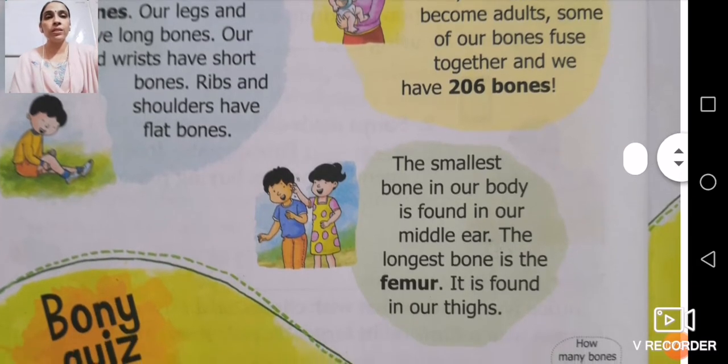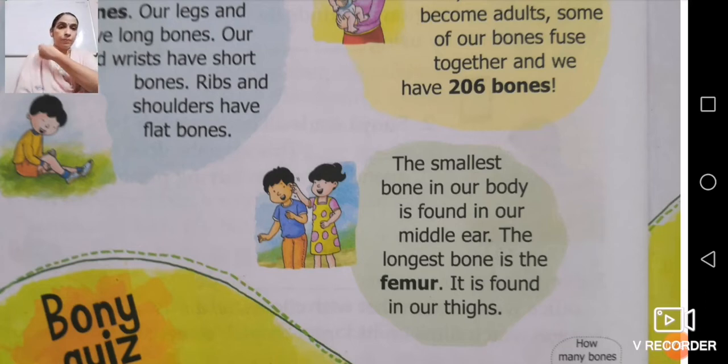Now next, what is there? The smallest bone in our body. The smallest bone which is present in our body is found in our middle ear. Fine. And what is the name of that bone? That is the stirrup. The longest bone, which is called the femur, is found in our thigh. So the smallest bone, you will find in your ear, the middle of the ear, and the name of that is the stirrup.